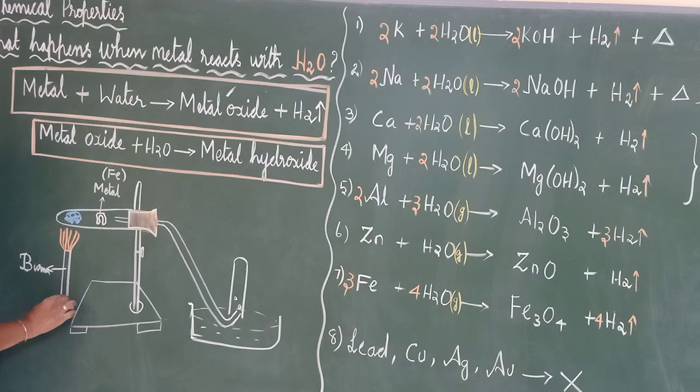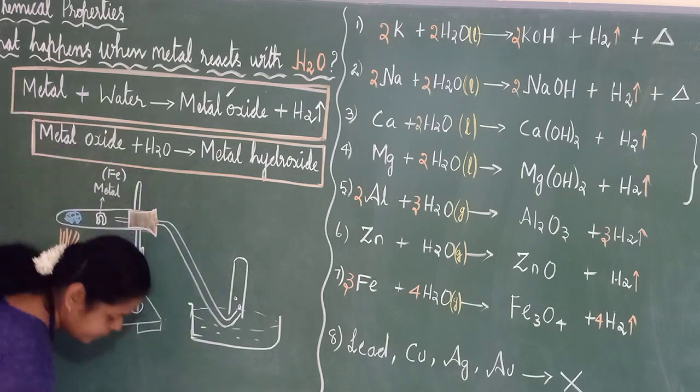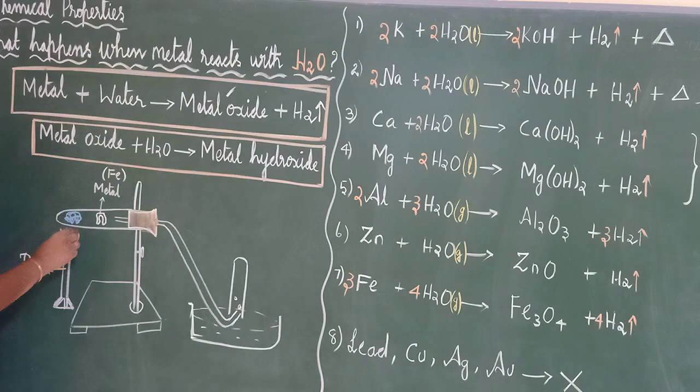One tripod stand will be like this, and here one burner and a gas connection will be given. In the chemistry labs, if you see, you will see this gas connection. So automatically if you switch it on, you will get the gas and it will start burning. So here we have fixed one test tube.